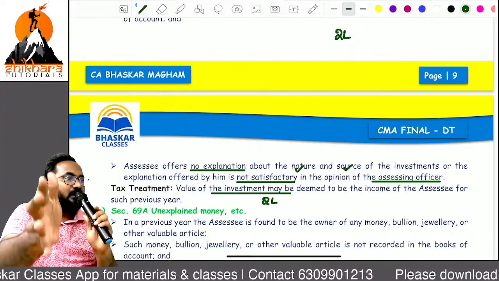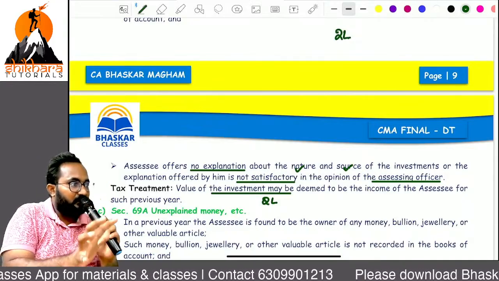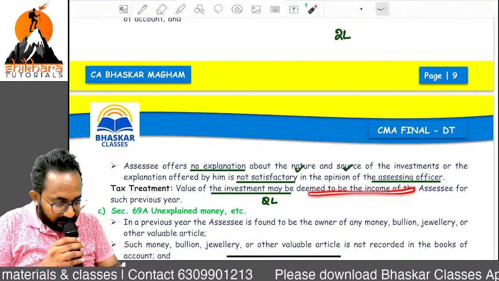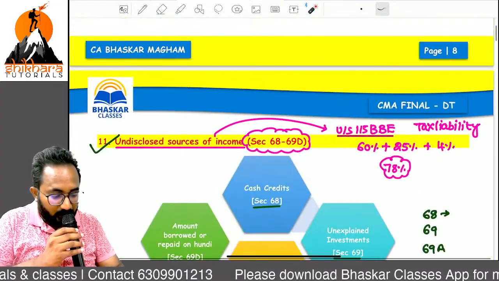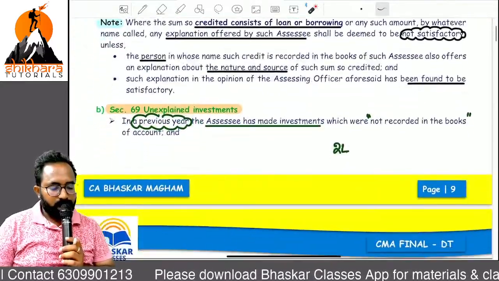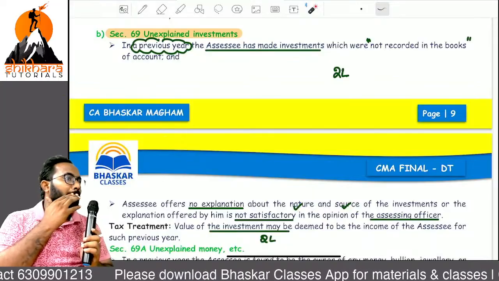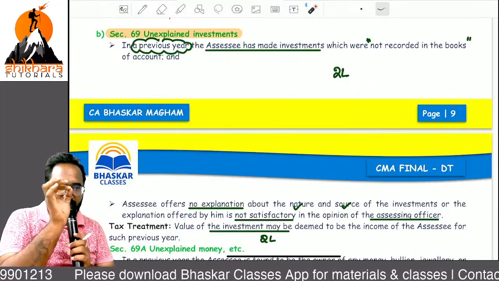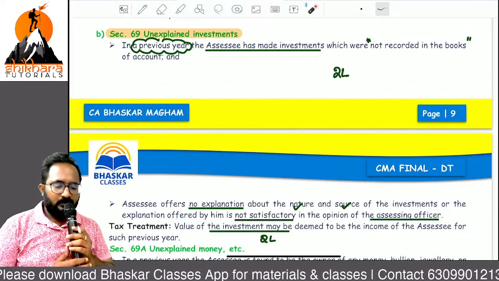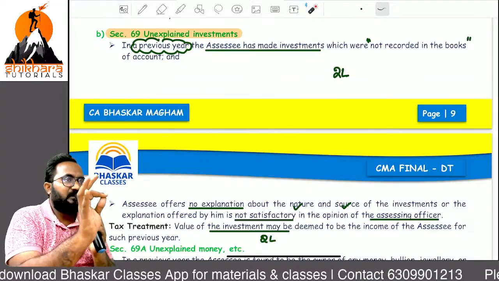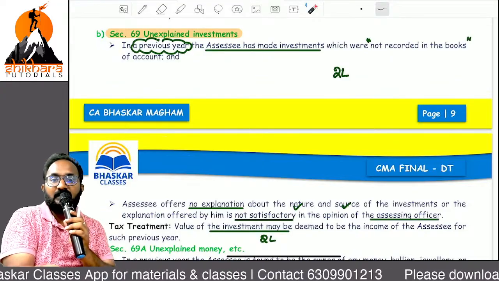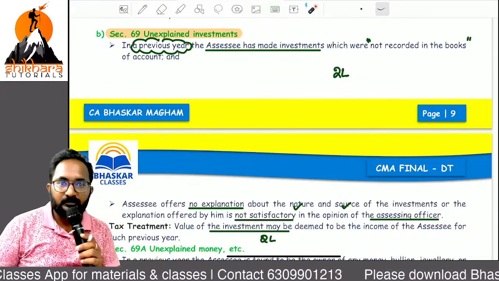It is not your earned income, but it is treated as undisclosed income. That undisclosed income is deemed to be treated as income of the assessee, but chargeable to tax at 115BBE. Clear? If you purchased any assets, assets means nothing but my investments. Sir, investment does not mean only shares and debentures. If you have purchased land also, building also, plant and machinery also, these are all called investments only.